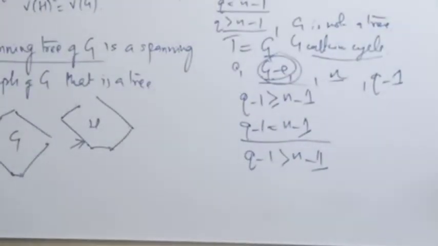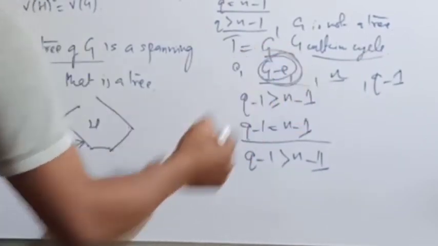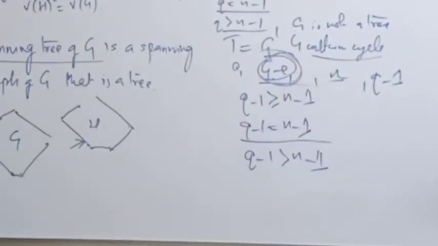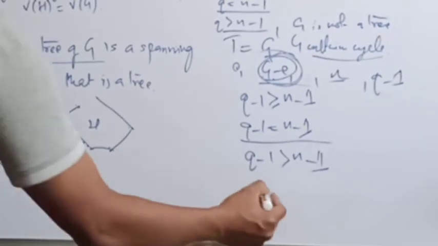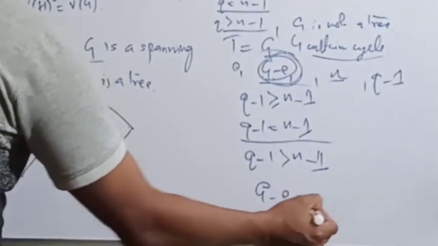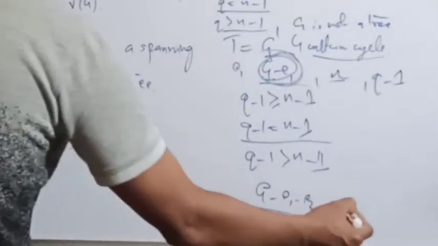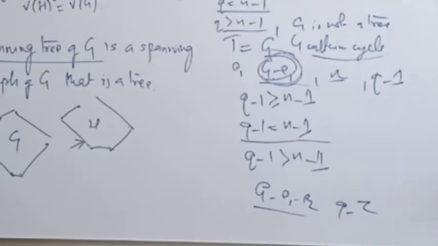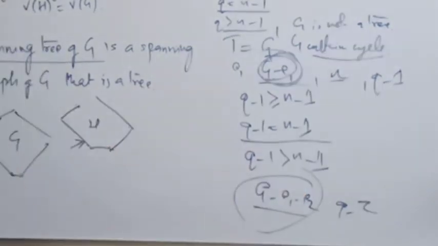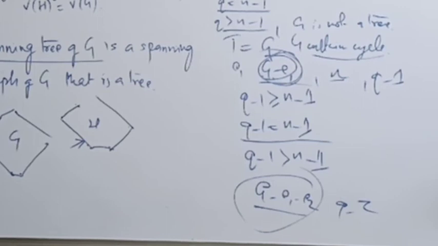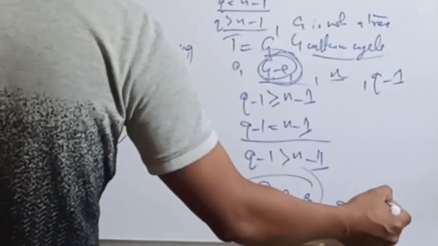and again we'll subtract it from this G minus E1. Then we get another subgraph, which is G minus E1 minus E2. Its number of edges is Q minus 2. Again this is connected, because G minus E1 still has a cycle. If it is not a tree, then it has a cycle, a connected cycle. So G minus E1 is still connected, it has n vertices. From that previous theorem we can say that